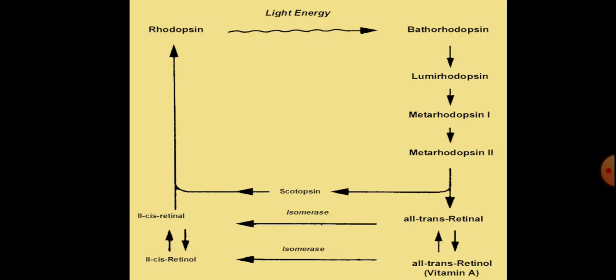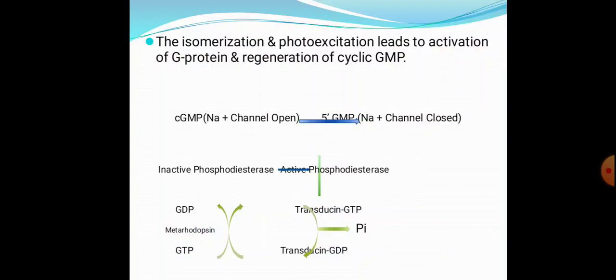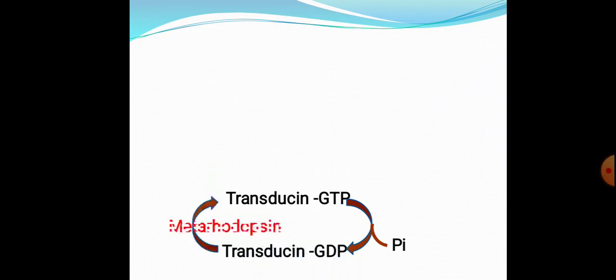Okay, till here we studied. The isomerization and photoexcitation lead to the activation of G protein and regeneration of cyclic GMP. I will explain in detail how the nerve impulses are generated. I told that it is a G protein that is responsible for the nerve impulse generation.